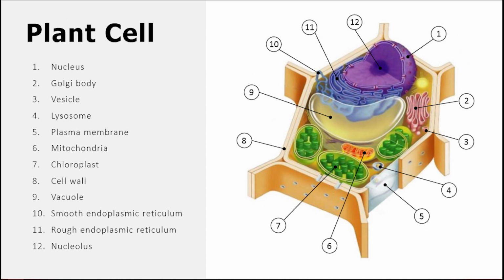A plant cell has also various components like nucleus, Golgi body, vesicle, lysosome, plasma membrane, mitochondria, chloroplast, cell wall, vacuole, endoplasmic reticulum, etc. Chloroplast and cell wall can only be seen in a plant cell but not in an animal cell.